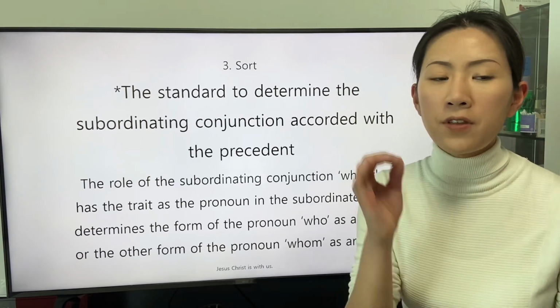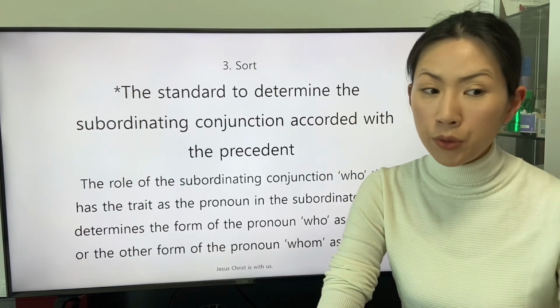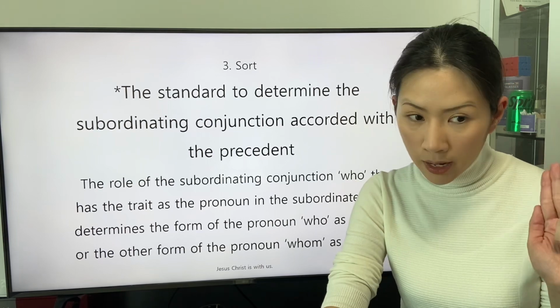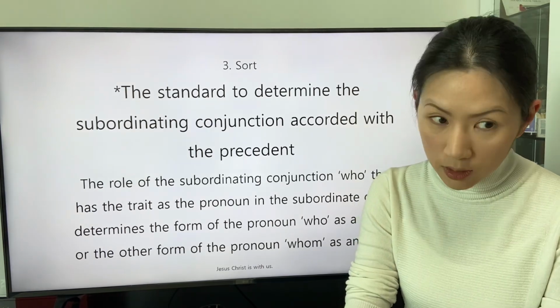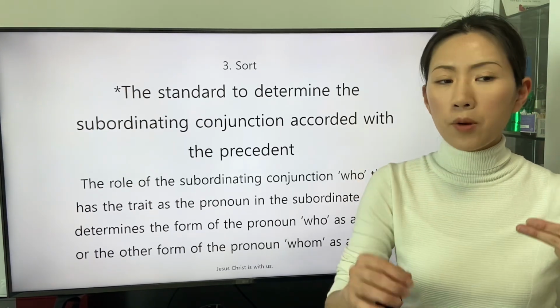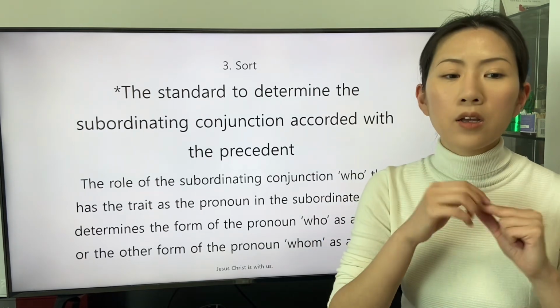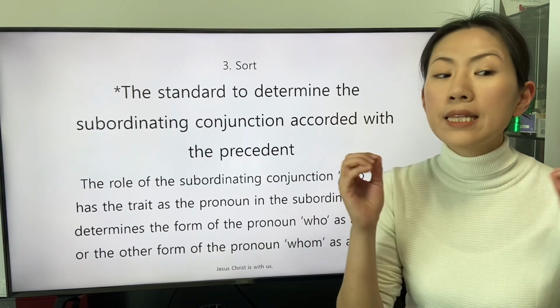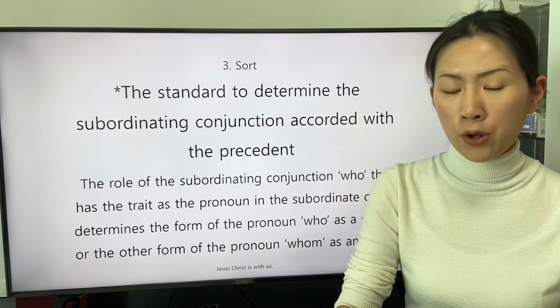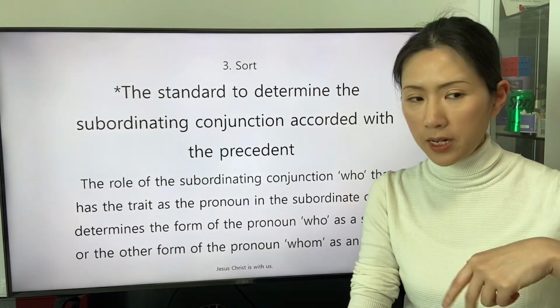The role of the subordinating conjunction who, which has the trait of a pronoun, in the subordinate clause determines the form of the pronoun as a subject, or the other form of the pronoun, whom, as an object.